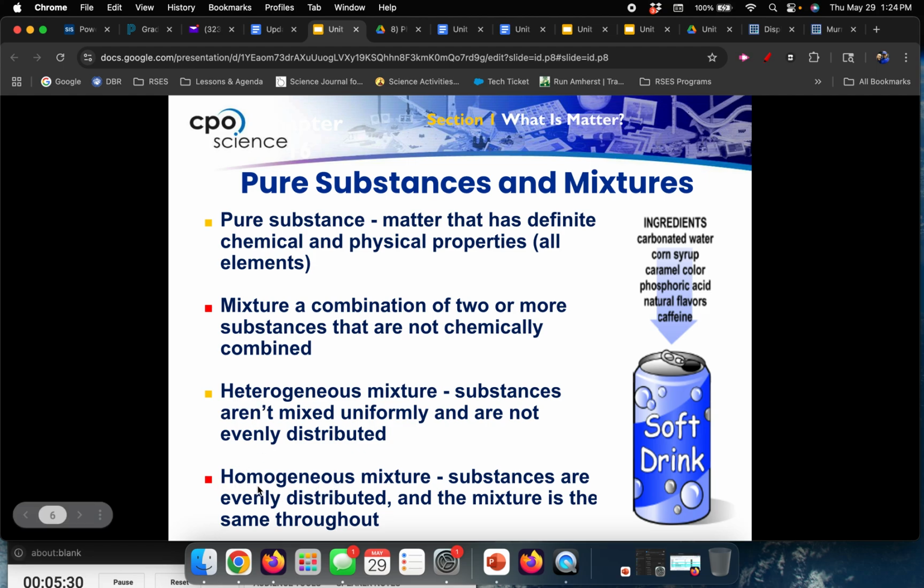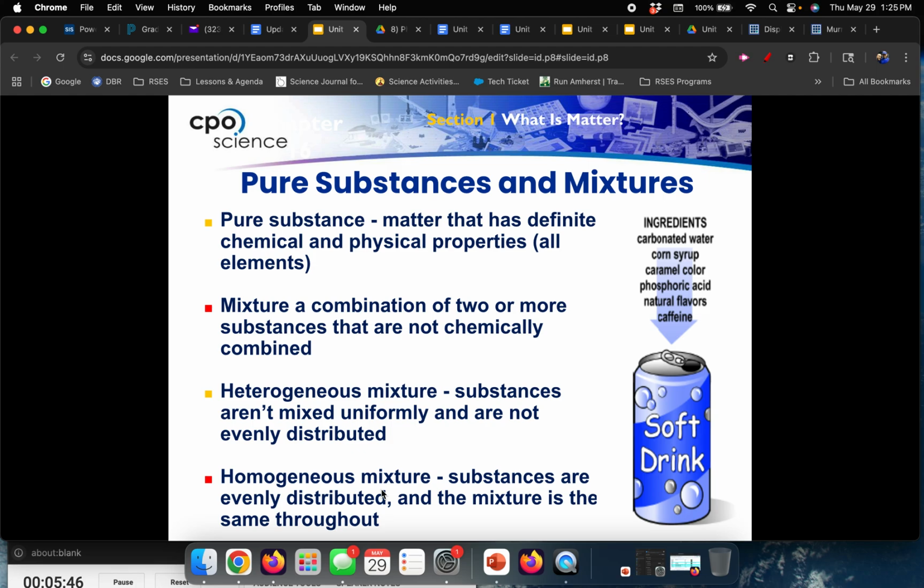So a homogeneous mixture looks like it's just one thing. Like for instance, pop. If you have a can of Pepsi, a can of Sprite, it looks like one thing, even though if you read the ingredients, there's a lot of things. So homogeneous mixtures look like it's just one thing.